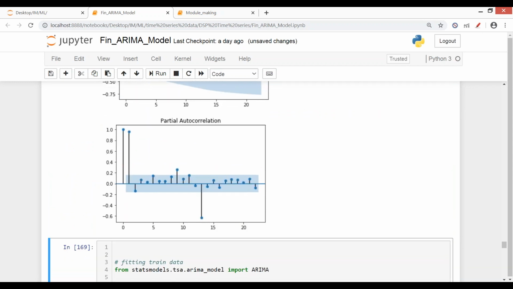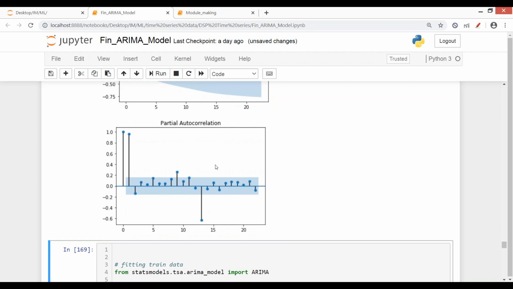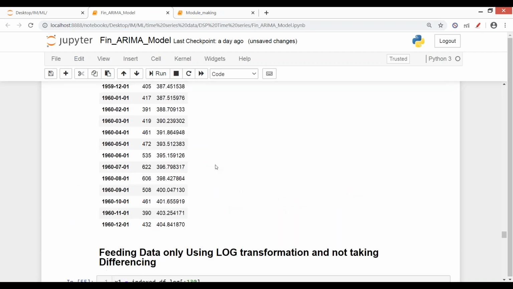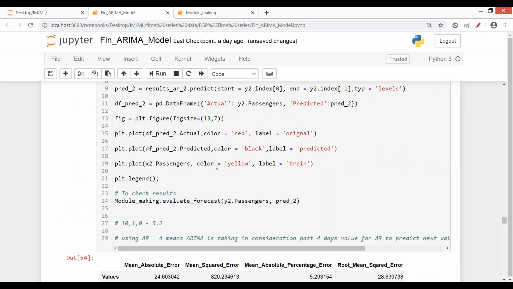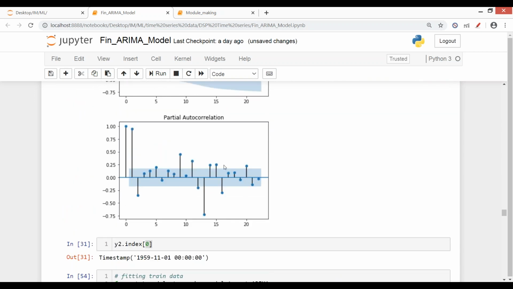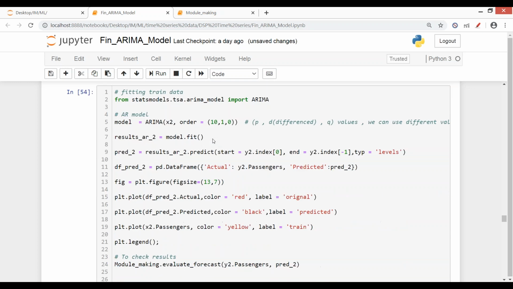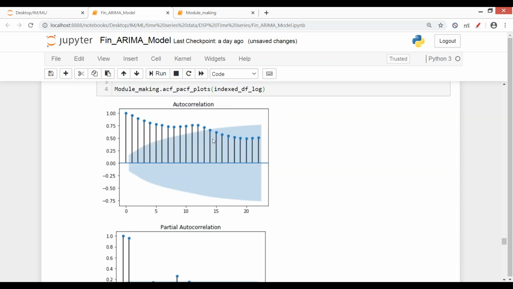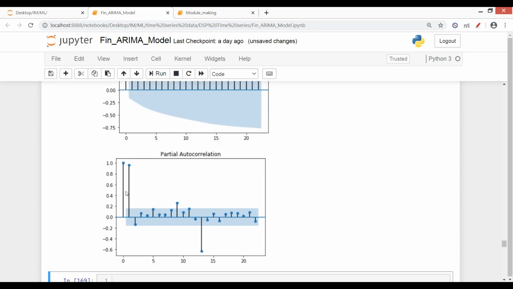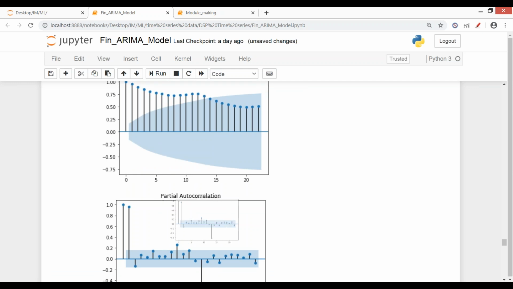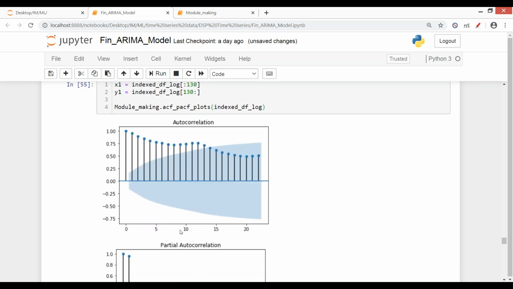Similar kind of. But yes, इसमें only we have 3 significant values. See, when we gave the same data without any transformation, हमारे पास like much more values were out of the confidence interval. Like there were some significant values. This is similar, but the PACF graph is changed. You see, I only have 3 values which are highly important in order to make predictions for the next day. This is for AR, and similarly for MA, the range is almost the same. It's still around 10.